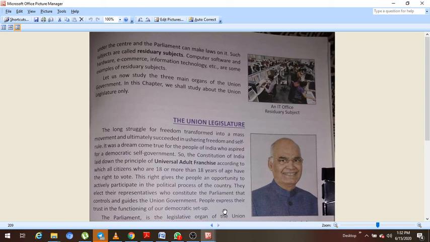So let us now study the three main organs of the union government. In this chapter we shall study about the union legislature. So in the next video we will discuss in detail about the union legislature.